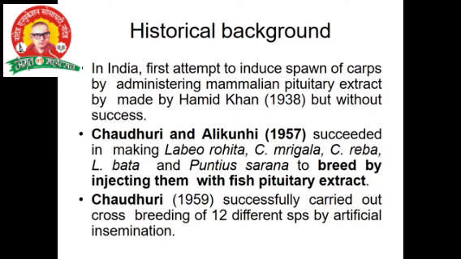Chaudhary and Alikunhi in 1957 succeeded in making Labeo rohita, Mrigal, Cirrhinus reba, Bata, and Puntius breed by injecting them with pituitary extract. Artificial breeding was a success by Dr. Chaudhary and Alikunhi in 1957. Chaudhary in 1959 successfully carried out cross breeding between two different types.